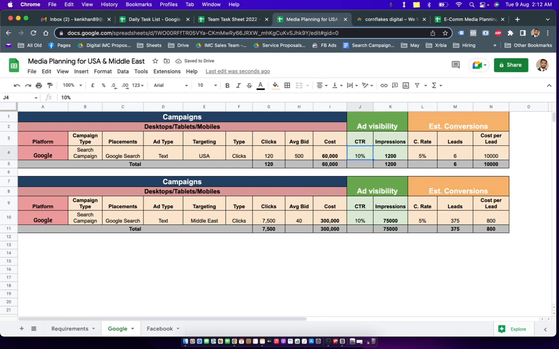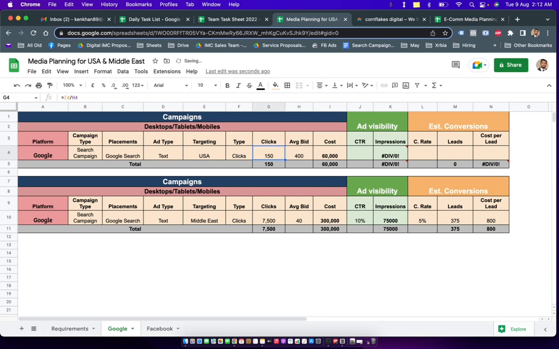Okay, so let me show you how I calculate this sheet. So we knew the bidding, and let's take off all the numbers so we can start from scratch. The only thing you need to make this plan is the bidding for the USA market, and we pulled this number from Google Keyword Planner. Now, to calculate clicks, we just divide the total cost by the average bidding amount, and let's go with 400.